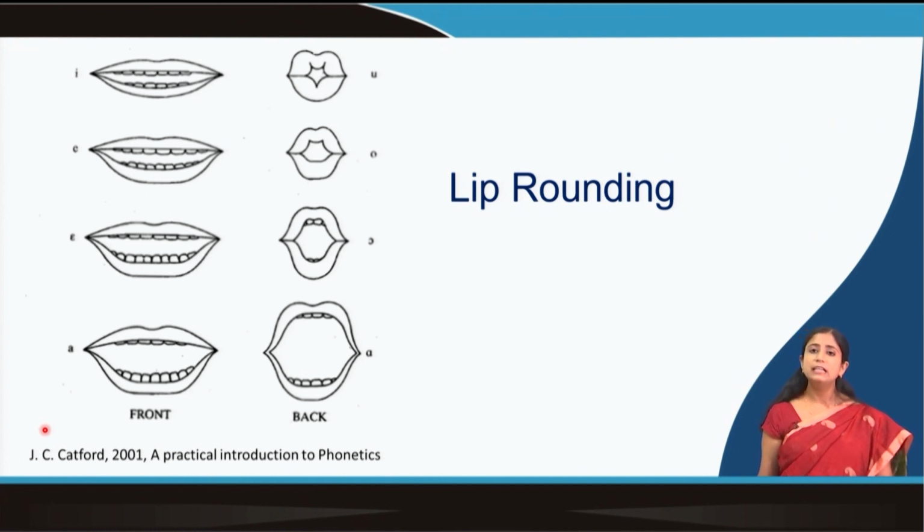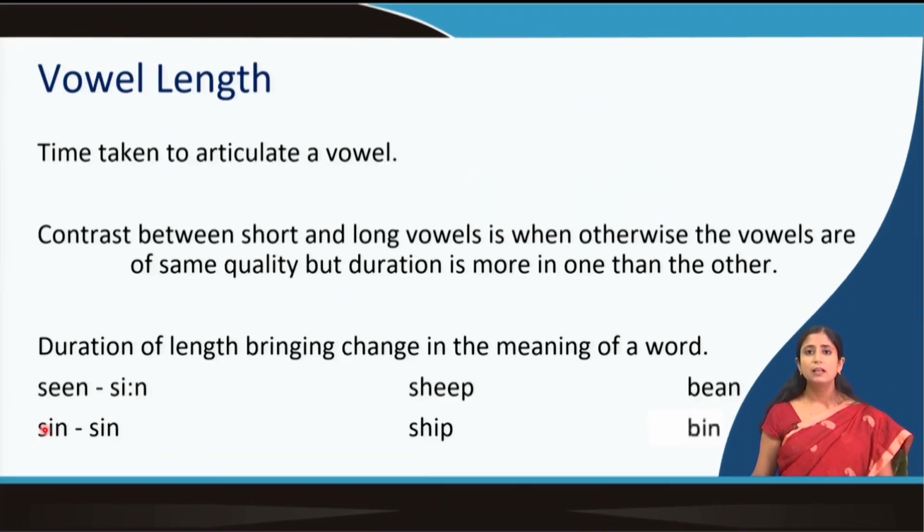So when the air is directly coming out from our mouth, how can we create variation in that? So one way of creating variation in that is by changing shapes of our lips. And then another way is by taking more time to speak one vowel than the other vowel.